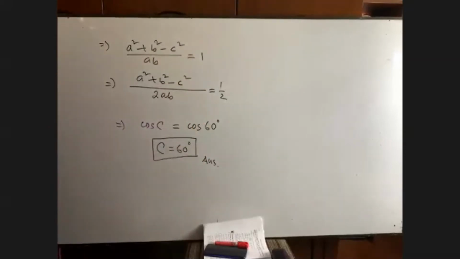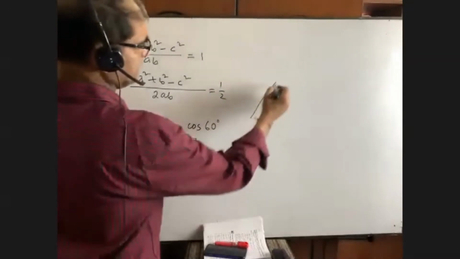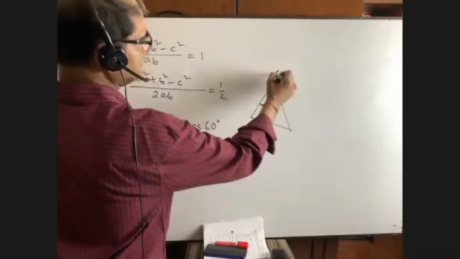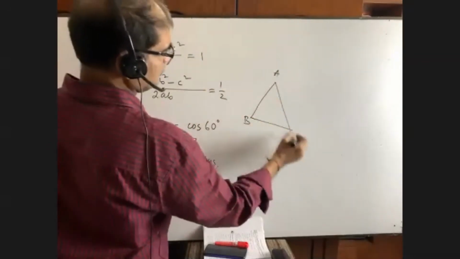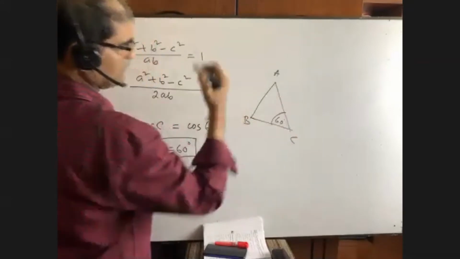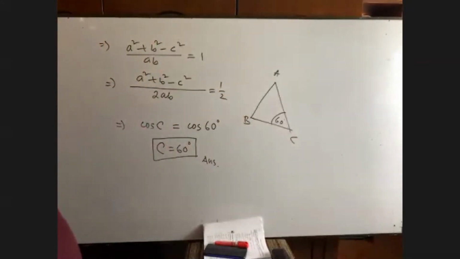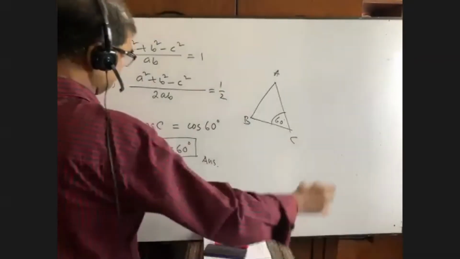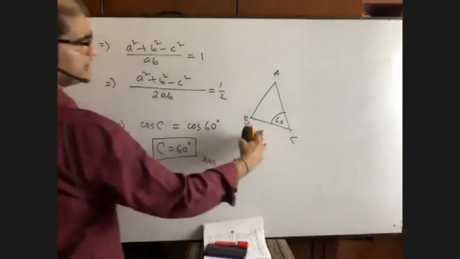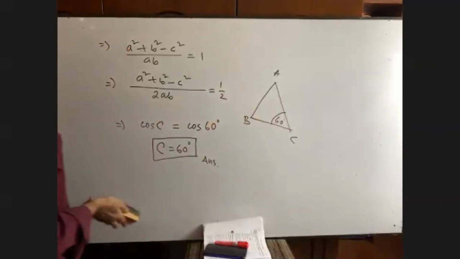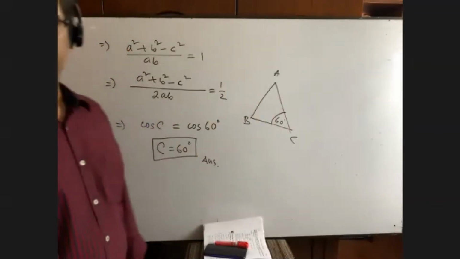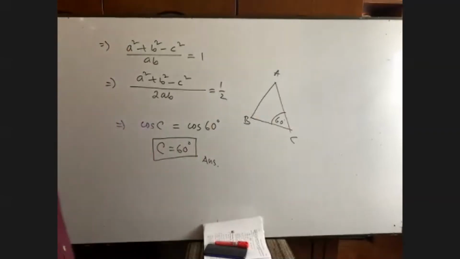The most important math. Actually, what is meant by this? It was a figure. Suppose it is ABC. So this angle is 60 degree in this math. Okay, this is nothing else. Where it is A, it is B, it is C. Have you copied it? Yes, sir. Okay, that's good.